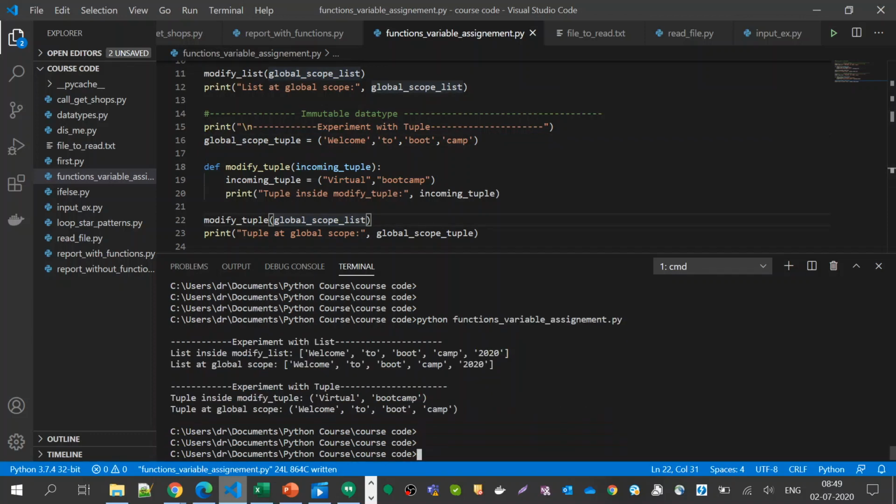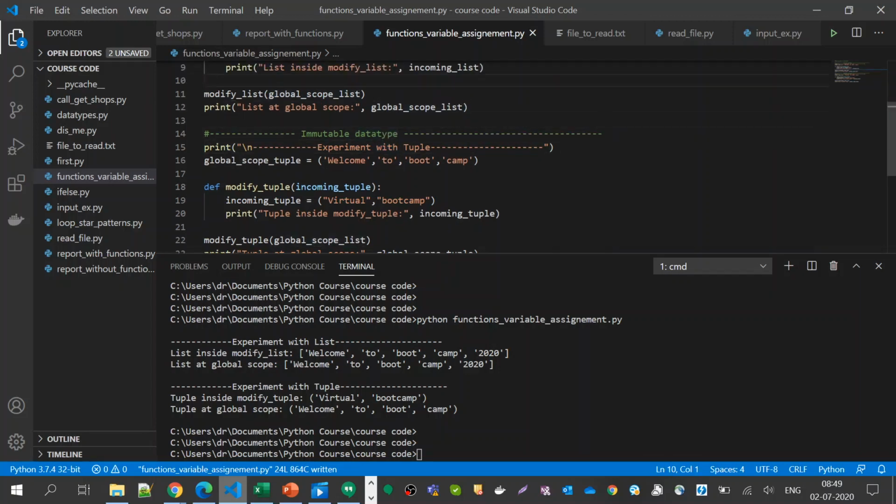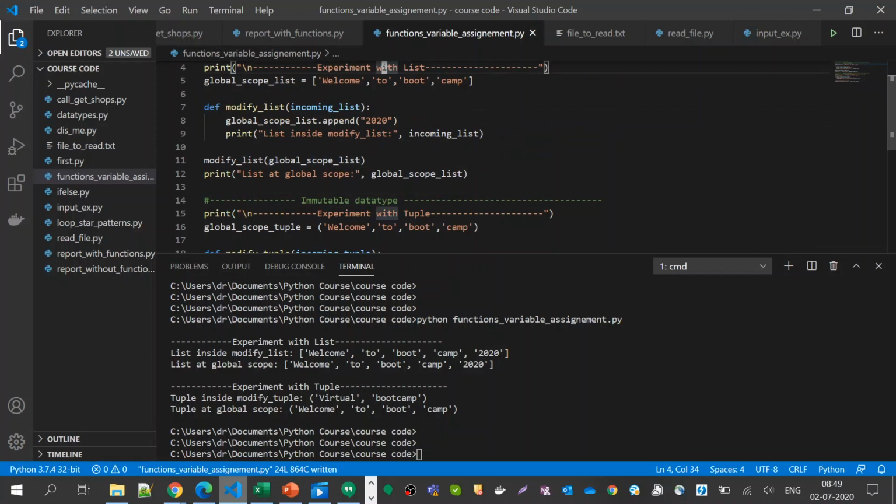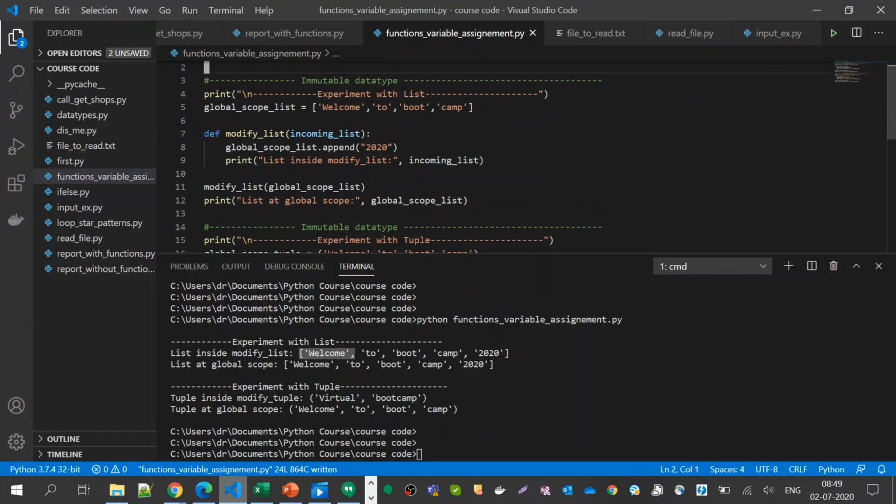So once I execute it, this is just a line, just for understanding. Inside modified list, I'm printing the parameter itself. What I'm passing here is actually welcome to bootcamp.